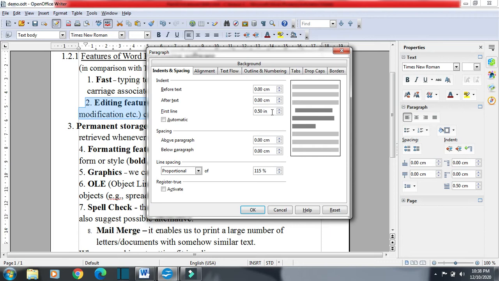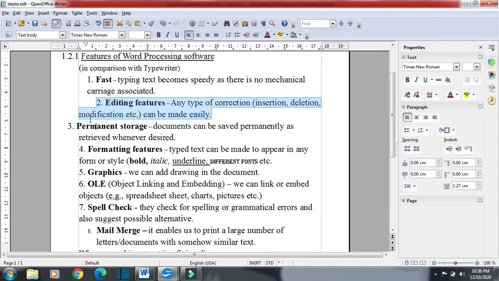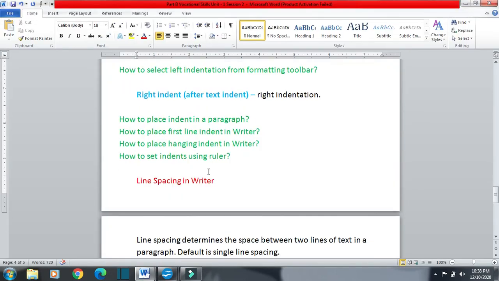If we want to go for inches, we can write IN, and it will automatically change it into inches. Right now it is in centimeter, 0.50 centimeter, but if I want inches, I will write IN, and it will automatically take inches. Inches will be greater in size. Then OK. So we can see we have first line indentation.